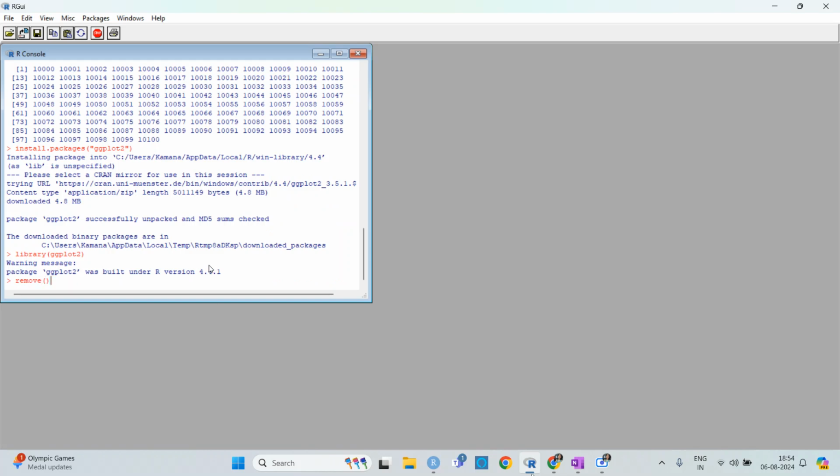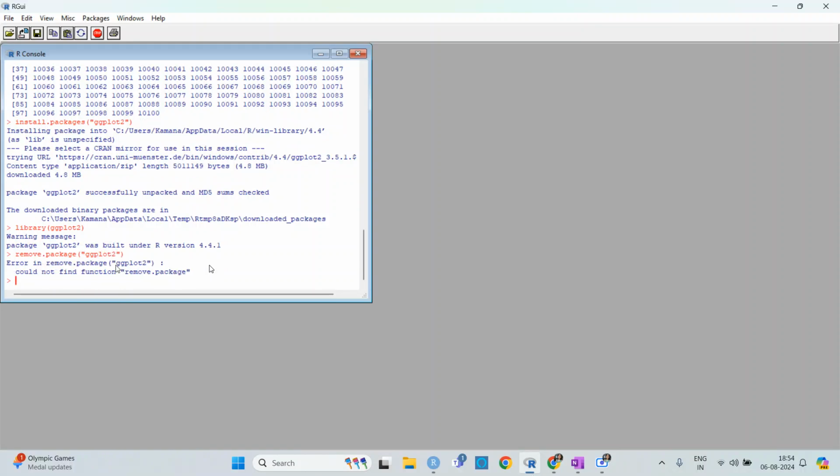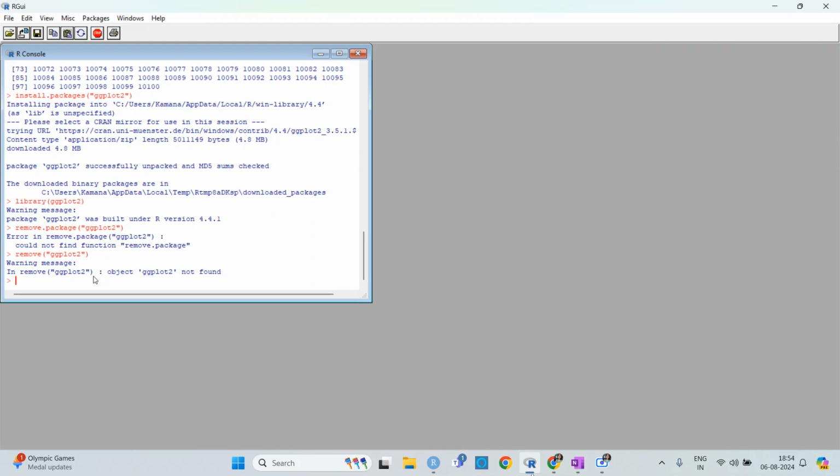So all you need to do is, oh sorry, I think it's just remove. ggplot2 is not found. So could not find the function. It is installed already. And the command was detach or remove. So yeah, there are two commands.